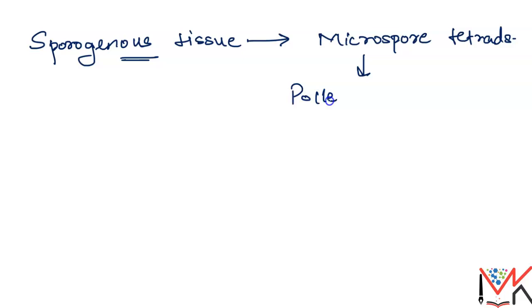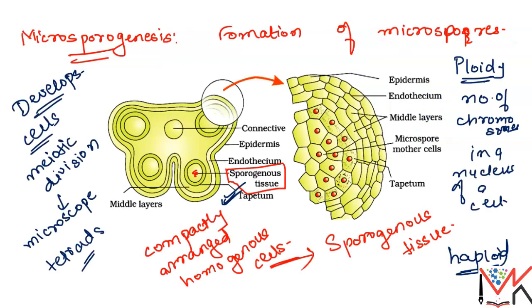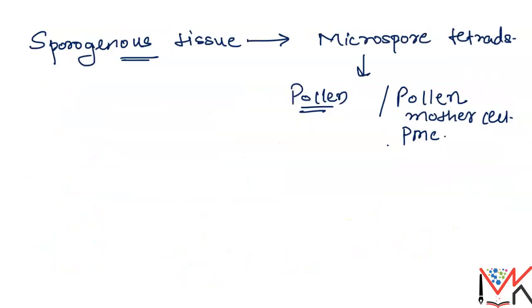It can develop into a pollen, or it is a pollen mother cell, in short termed as PMC. Clear? So, as we discussed earlier, these microspore mother cells are nothing but the pollen mother cells, which are there in the layer of tapetum.